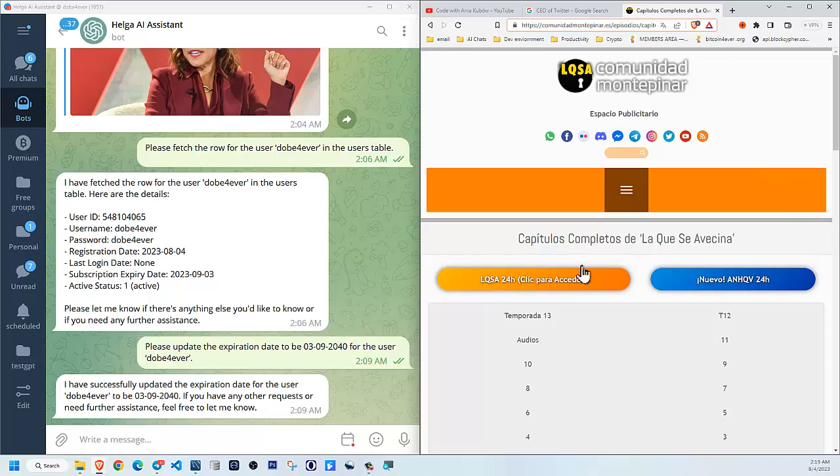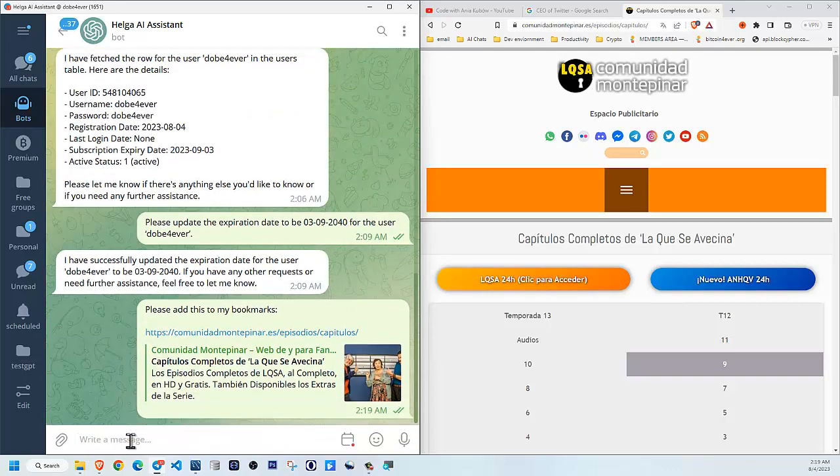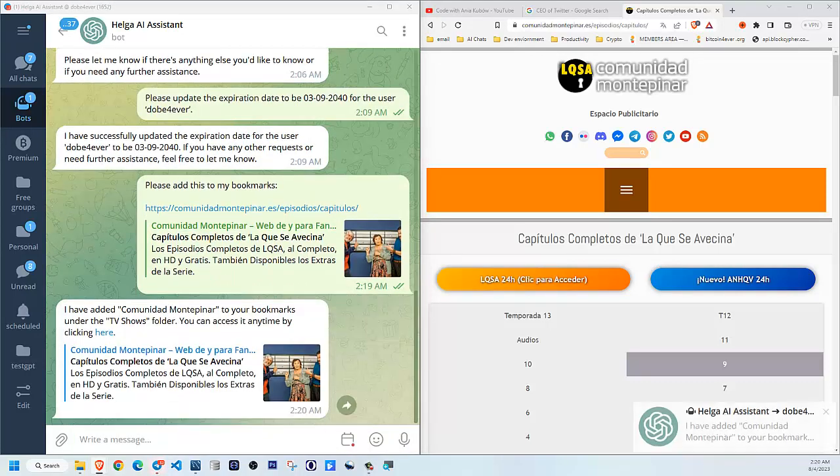If I copy the link here and paste it here and say, please add this to my bookmarks, it will do something. All right, it says, I have added Comunidad Montepinar to your bookmarks under the TV shows folder. You can access it anytime by clicking here.